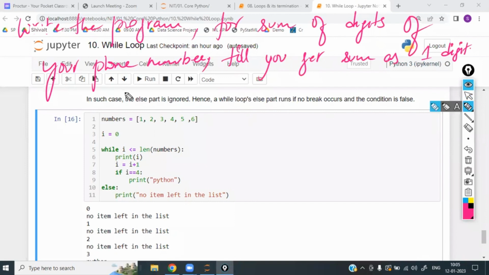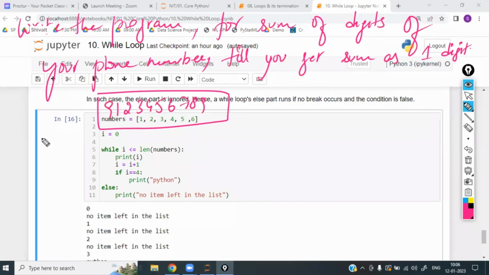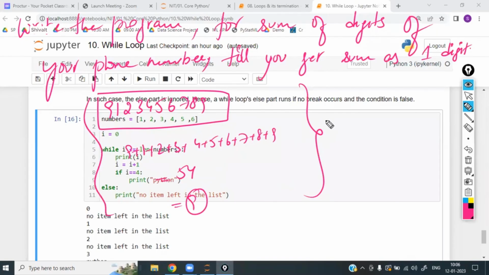For example, you are asking the user to enter the phone number. The user is entering like this: 9, 1, 2, 3, 4, 5, 6, 7, 8, 9. For this, you have to do 9 plus 1 plus 2 plus 3 plus 4 plus 5 plus 6 plus 7 plus 8 plus 9. And the total you are going to get as 10, 12, 15, 19, 24, 30, 37, 45, 54. And again 5 plus 4. For this number, 9 is the total. So for this one, you have to write the program. Whatever phone number the user has entered, I want the total as a single digit. That is the question.